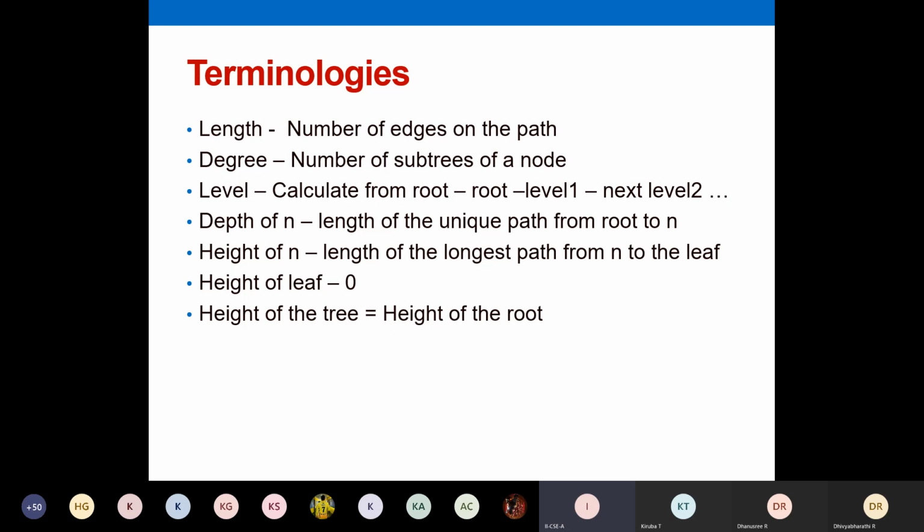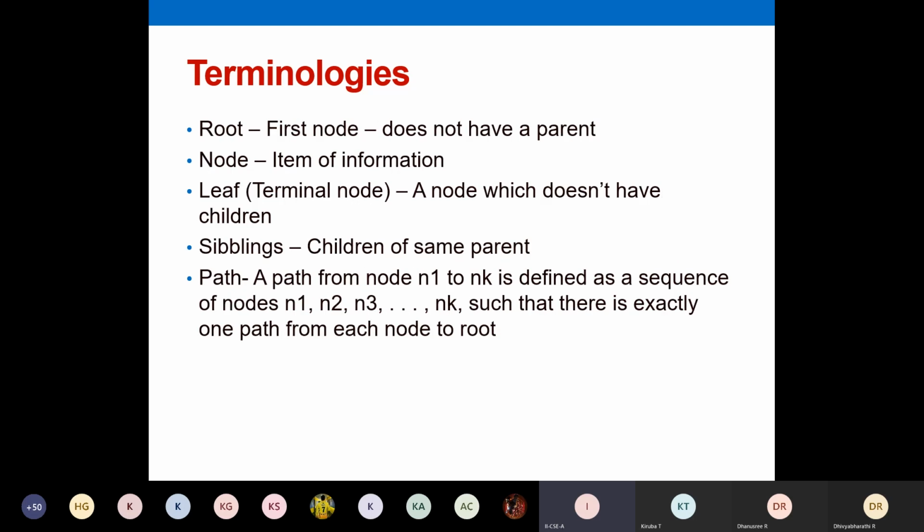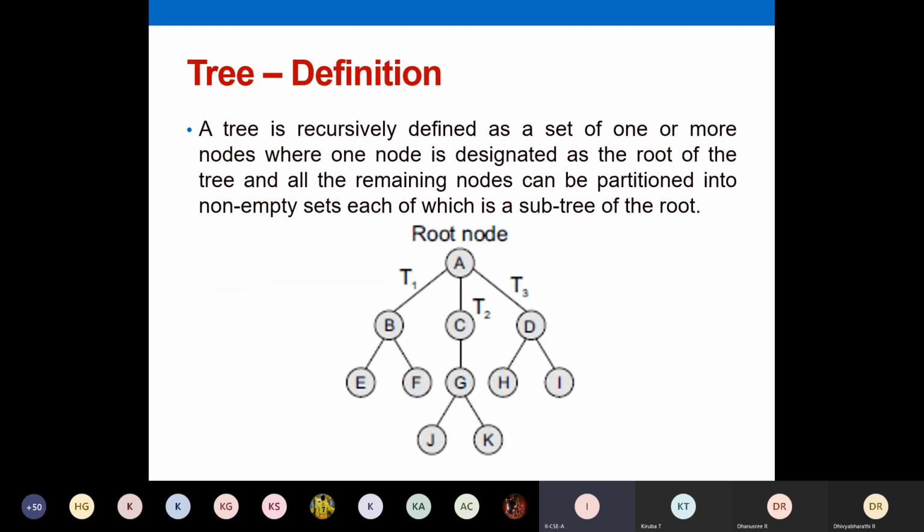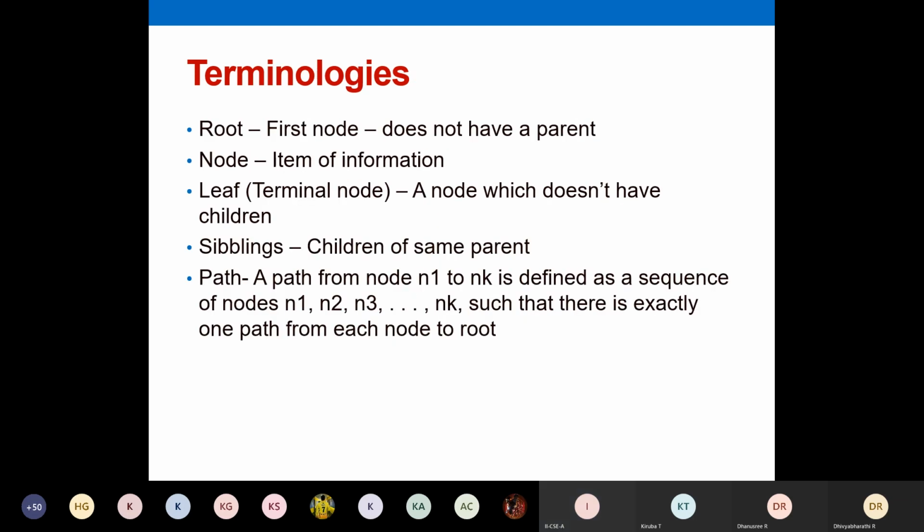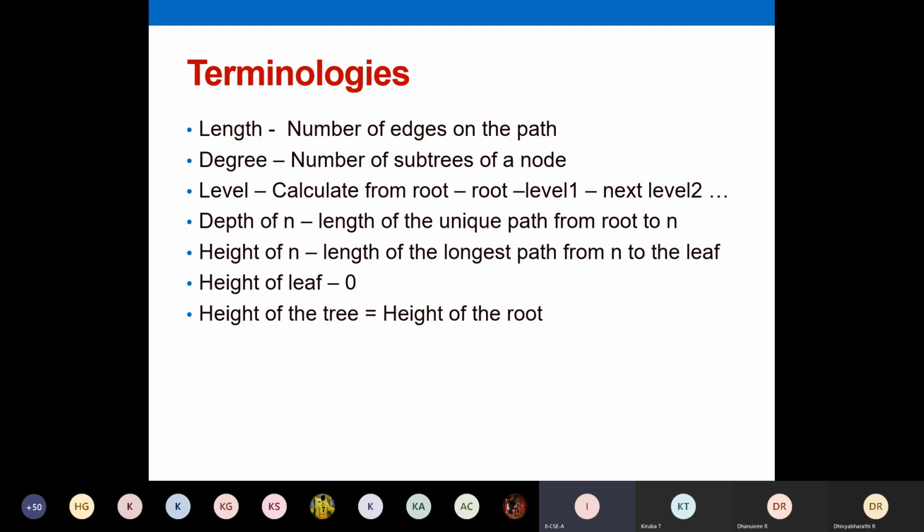Length is the number of edges on the path. For example, if I'm connecting from A to E, I'll take that diagram once again. You refer in your notebook. From node A to E, what is the length? You just see through the path. The path is from A to B and B to E. So the length is going to be 2 there. So length is the number of edges on the path.